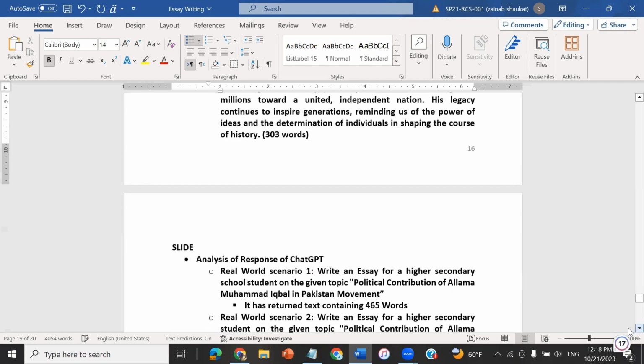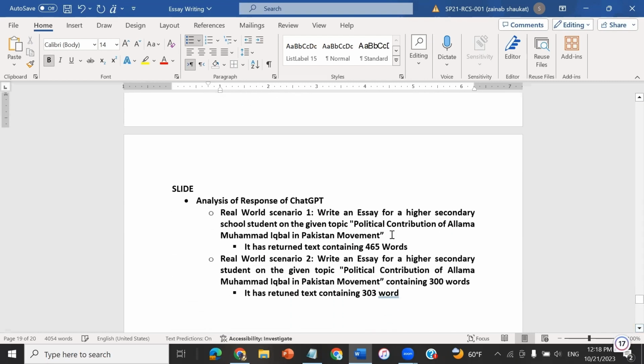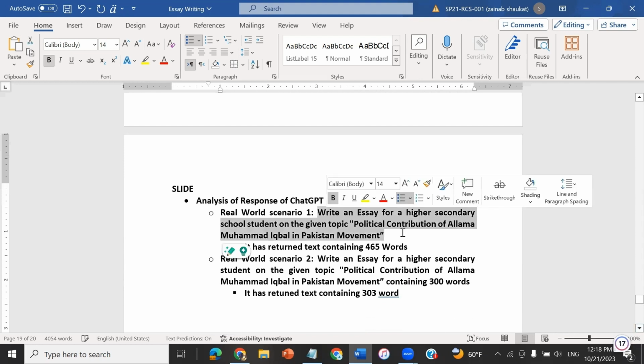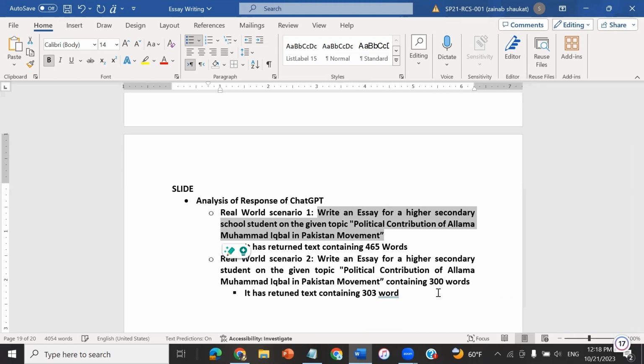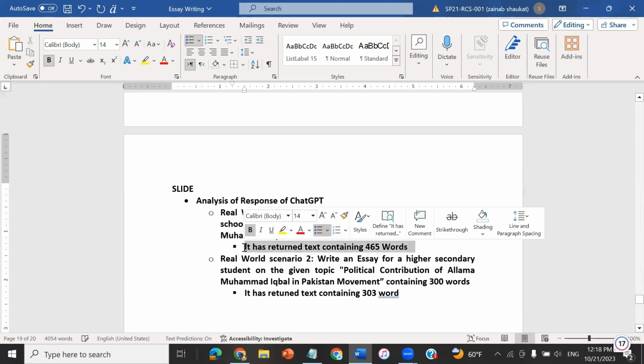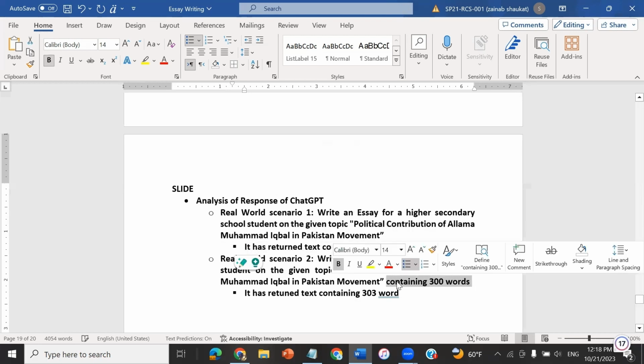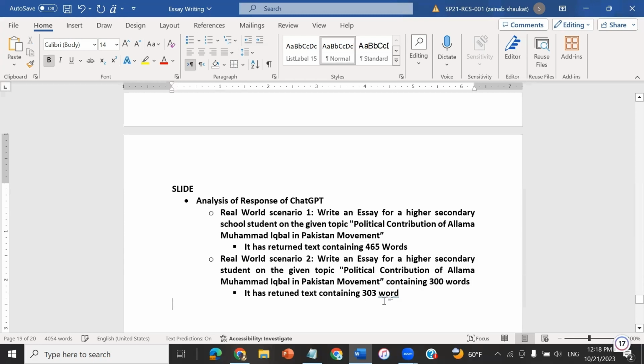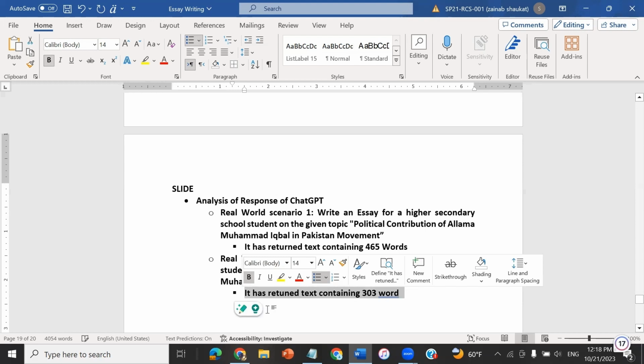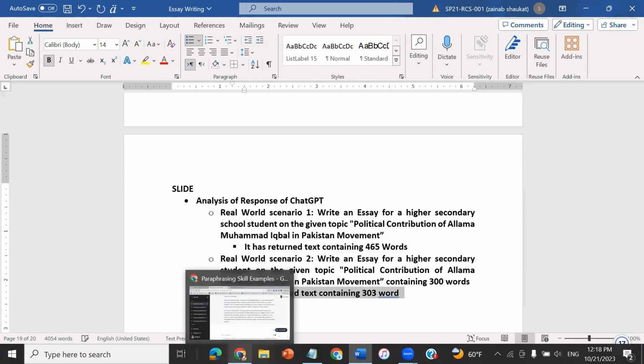Let me compare it with the analysis of scenario 1 response. I had given this prompt to ChatGPT: write an essay for a higher secondary school student on the given topic, and didn't provide a specific count of words. And the count of words that it returned at that time was 465. But when I became specific about my words, ChatGPT returned me almost the exact count of words which I was requiring.